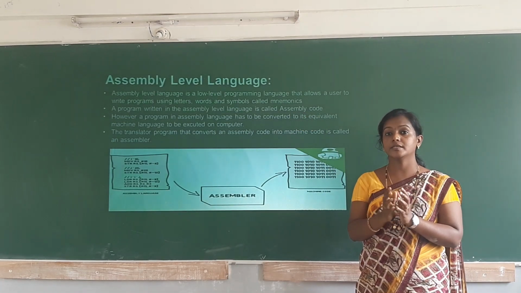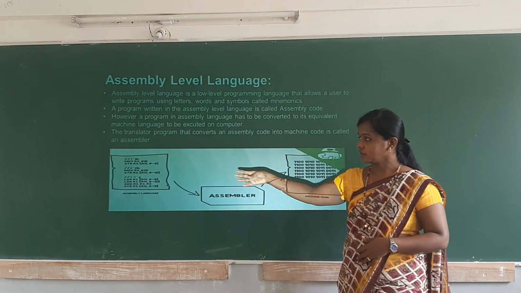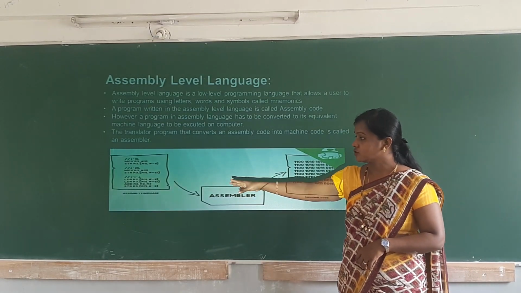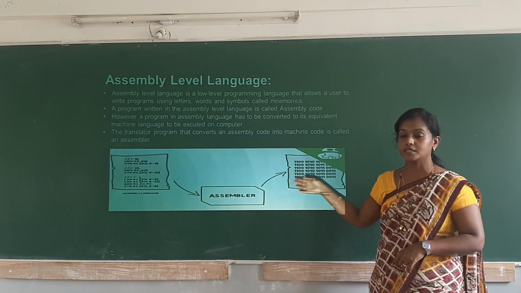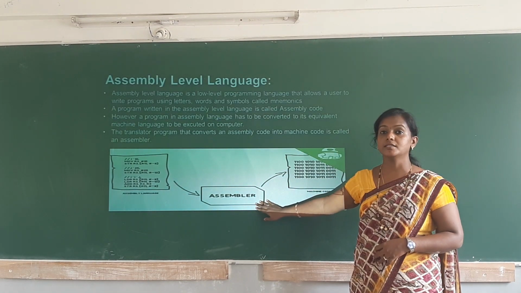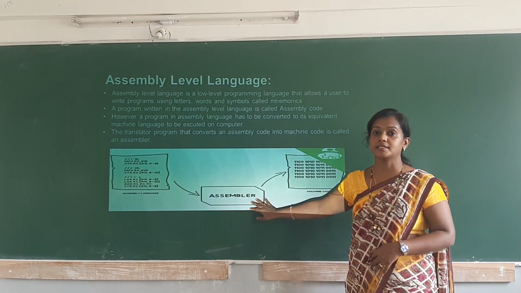So here we say assembly code. Here you can see the assembly level language program. That is converted to the machine level language with the help of the assembler. Assembler is a translator.